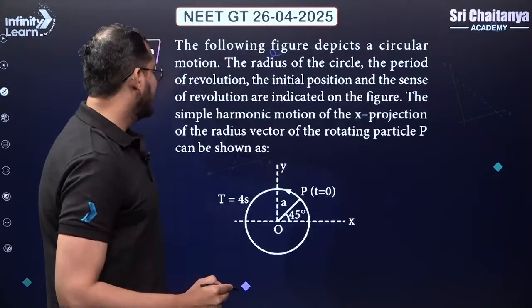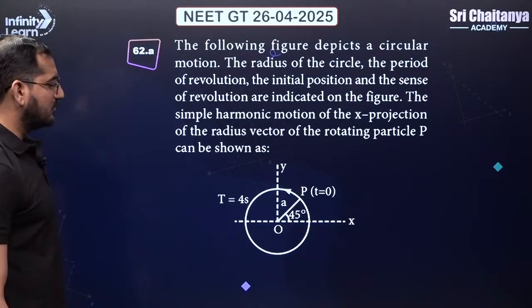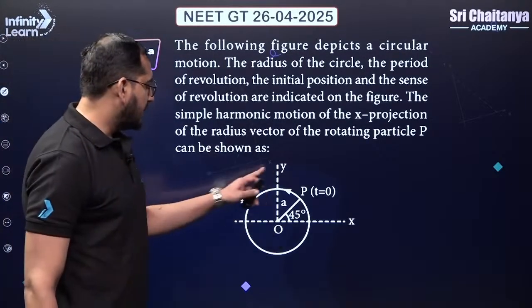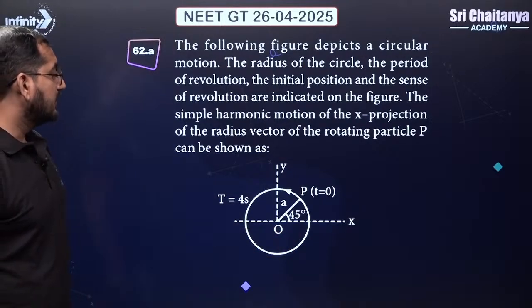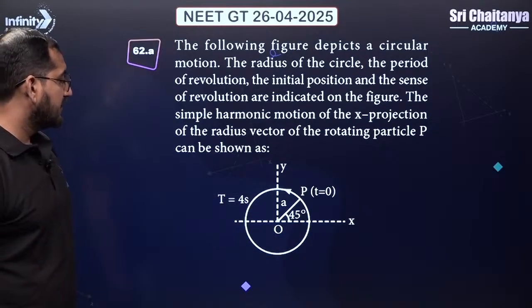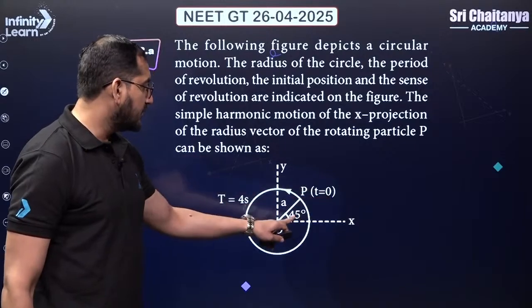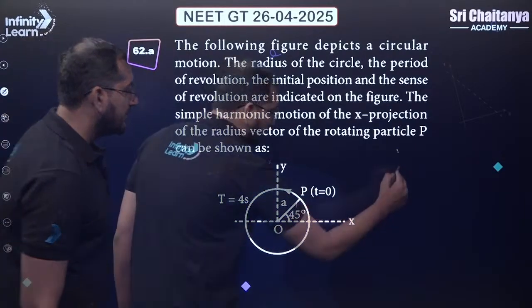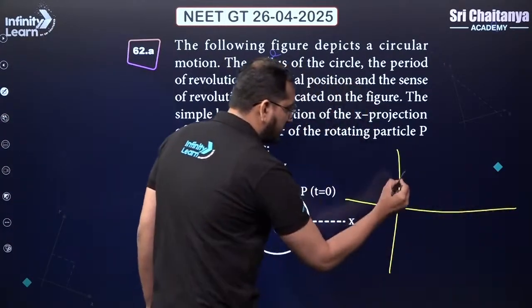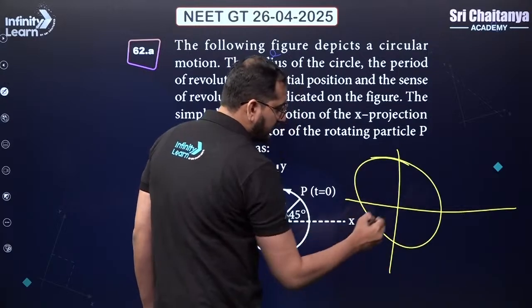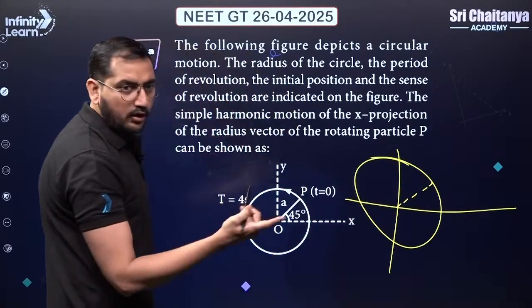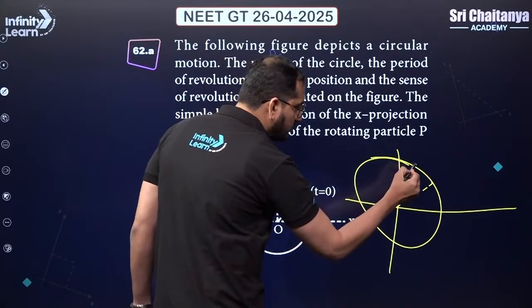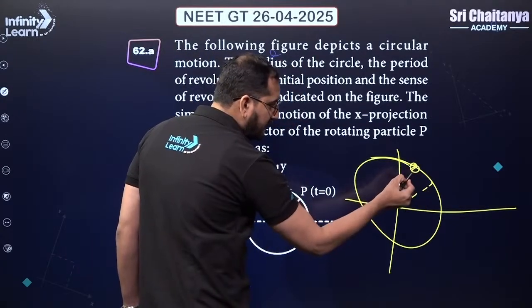Okay, let's move ahead to our next question. There is a particle which is doing circular motion, and we need to write down the equation of SHM. It is given that at t equal to 0, this angle is 45 degrees. So we'll use the projection method. This is the circle and this is the t equal to 0 line. After some time t, what is going to happen? The particle will reach over here.